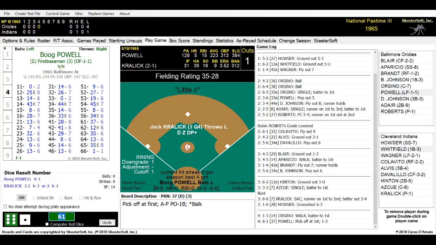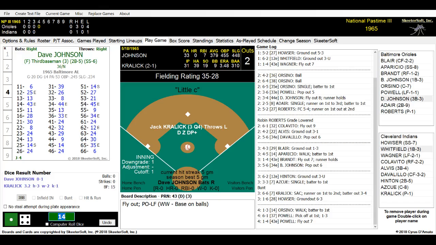Here is the pitch to Powell. 14. And Powell does put a little bit of meat on the ball, and it's heading out towards left field. Wagner's heading out that way, and he makes over a little bit towards foul territory. Makes the grab, and we have 2 down. Very surprising. Davy Johnson's up next. Last time up he flew out, that deep ball to Vic Davalillo in center field. He is 0 for 1 today.